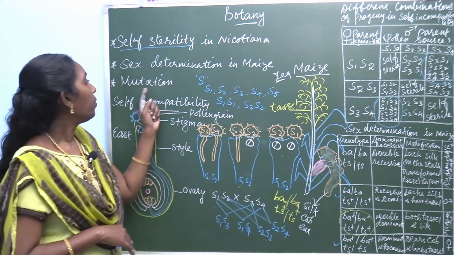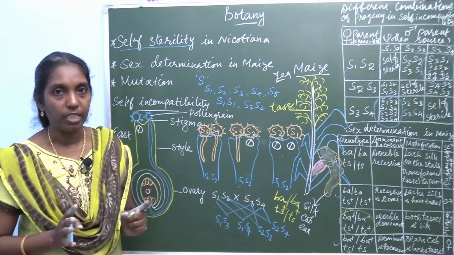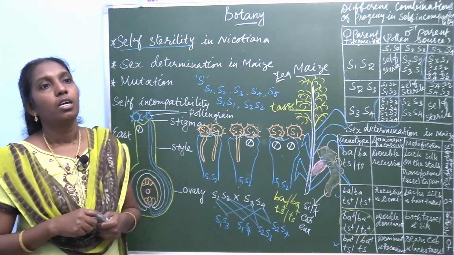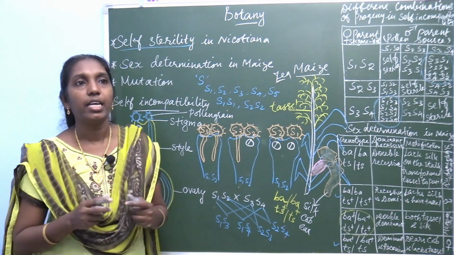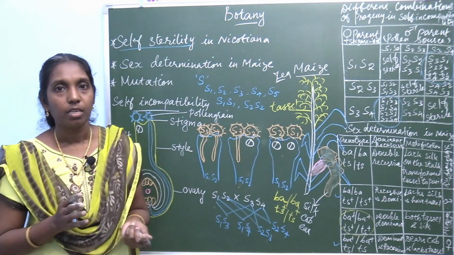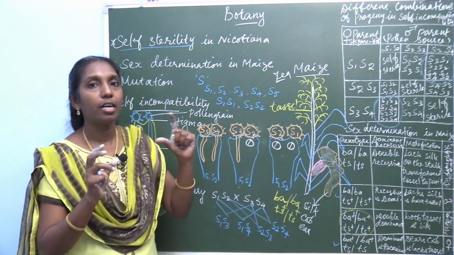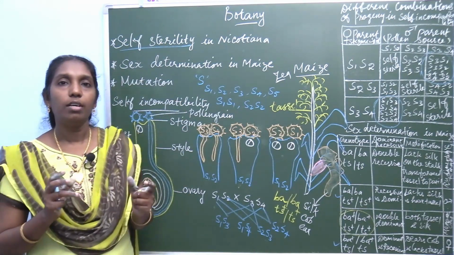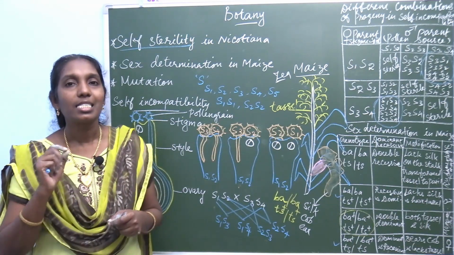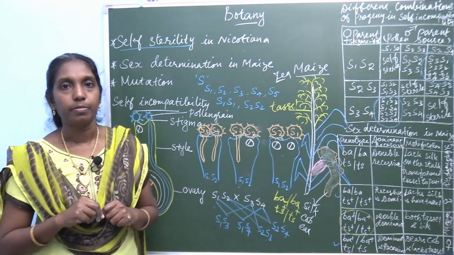One more question, mutation. You know the definition. What is mutation? Mutation is the sudden change, genotypic variations among individuals. There are different types of mutations, but today we will see the introduction of mutation. You already learned the definition in lower classes. Define mutation: a sudden change in the nucleotide sequences.